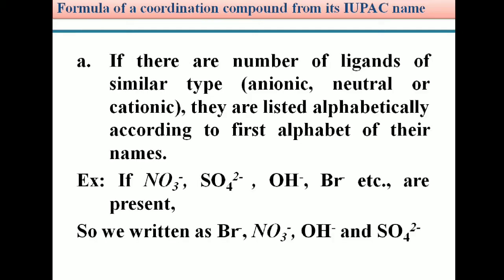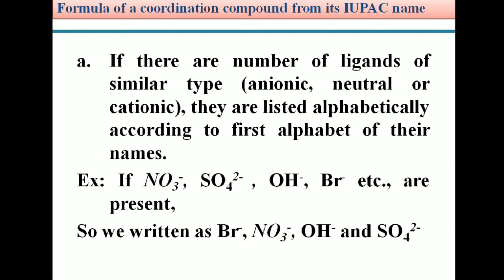Students, suppose the ligands are of a similar type, that means all the ligands are anionic, or all the ligands are neutral, or all the ligands are cationic, we should follow alphabetical order. For example, if you see NO3 minus, SO4 2 minus, OH minus, Br minus, all are anionic ligands, but here we should follow the alphabetical order.